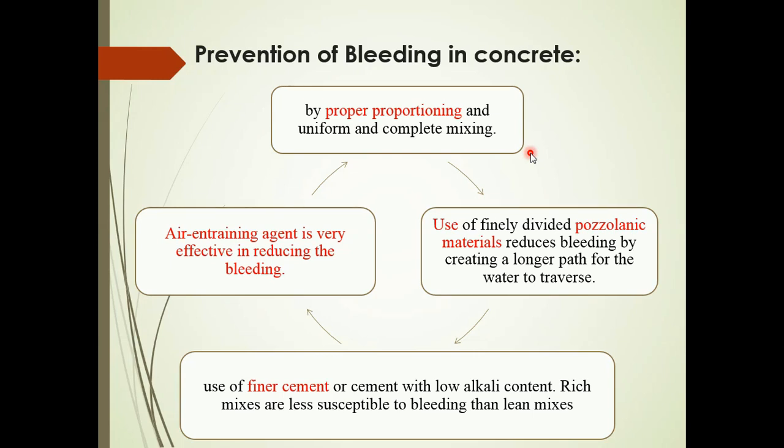And also we use finer cement or cement with low alkali content, as rich mixes are less susceptible to bleeding than lean mixes. It means when we use finer cement, we have a rich mix, more paste, so that it can reduce bleeding. And also we can add some admixture, which is an air-entraining agent, to reduce the bleeding.